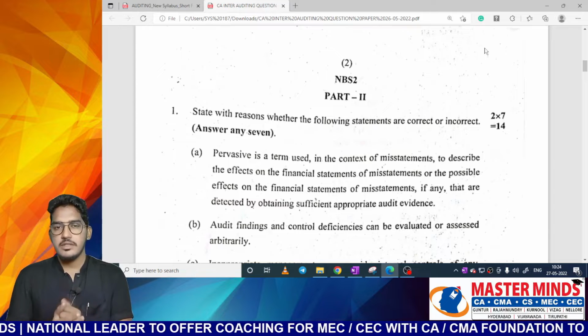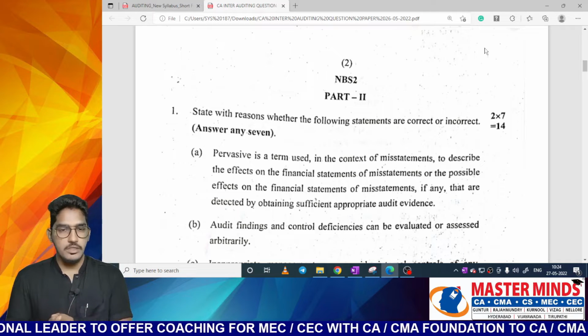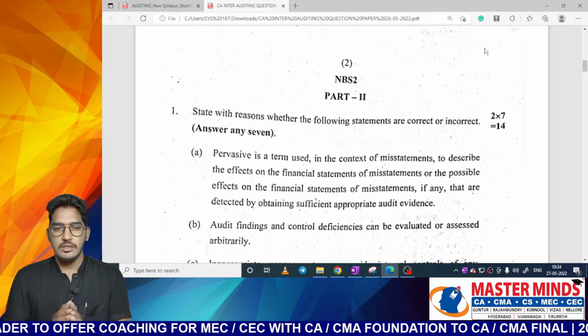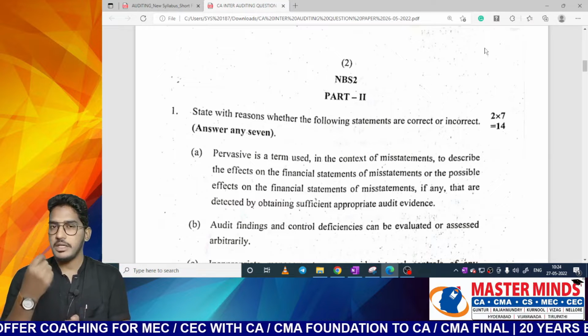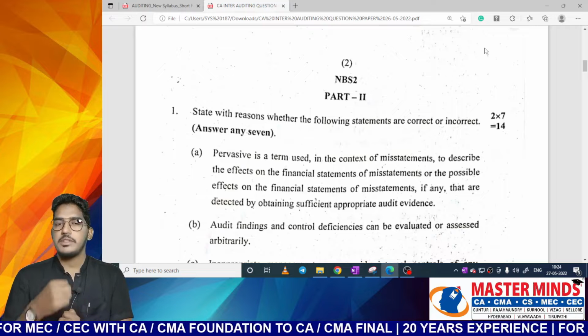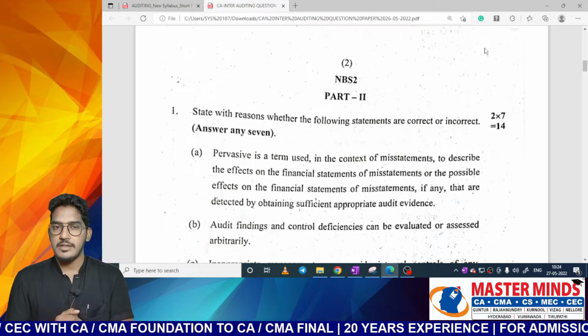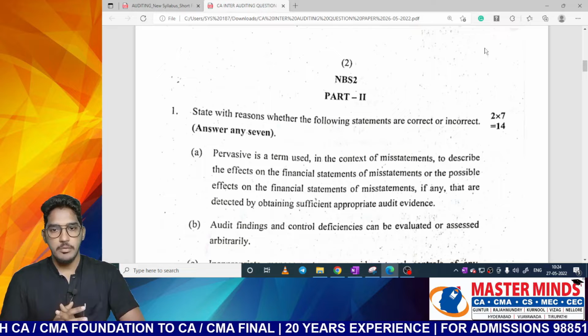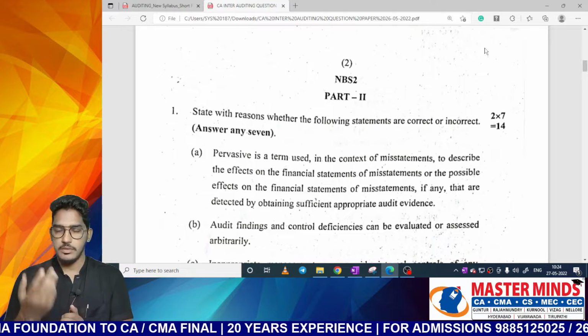It is getting discussed among the students, or we are hearing from some students, that this paper is, sir, a little bit tough. This paper is a little bit tricky. This paper is a bit difficult to analyze and answer. So these kinds of mixed comments we are getting from the people.